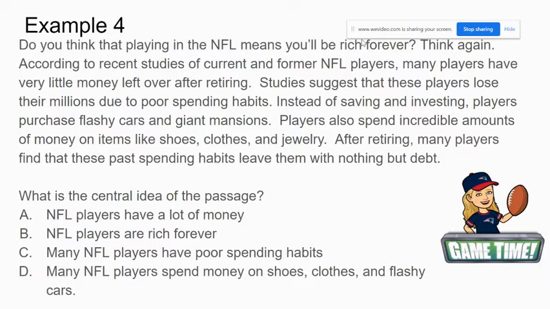So what is the central idea of this passage? Is it A, NFL players have a lot of money? B, NFL players are rich forever? C, many NFL players have poor spending habits? Or D, many NFL players spend money on shoes, clothes, and flashy cars? This would be a good point to rewind and listen to the example.